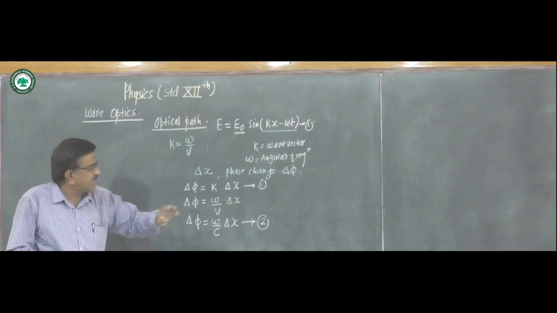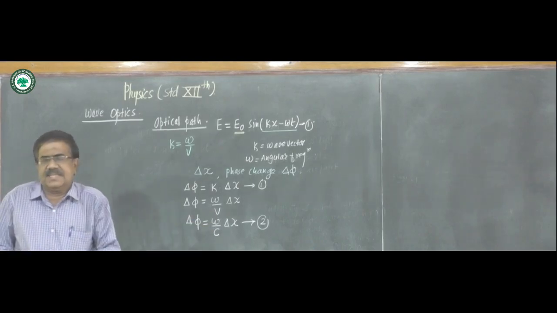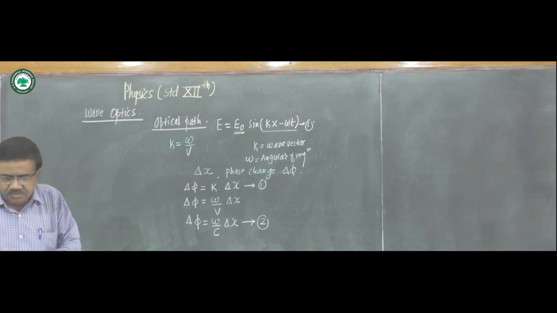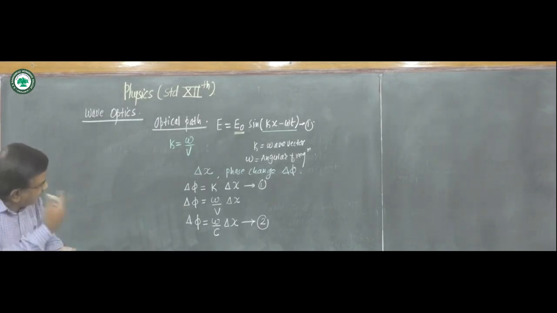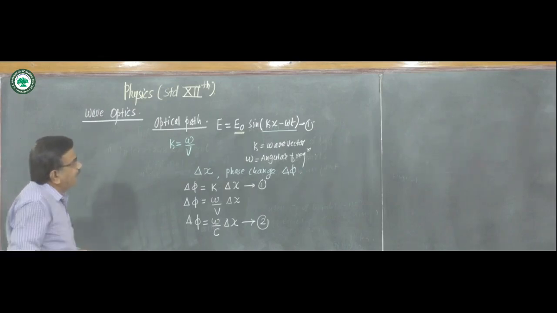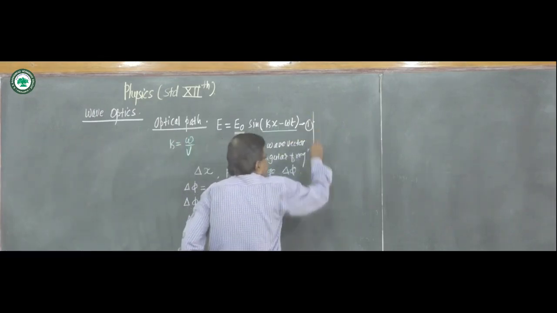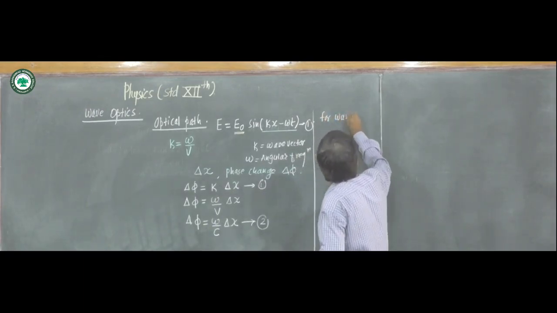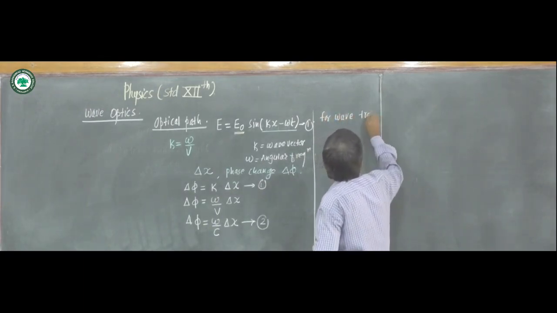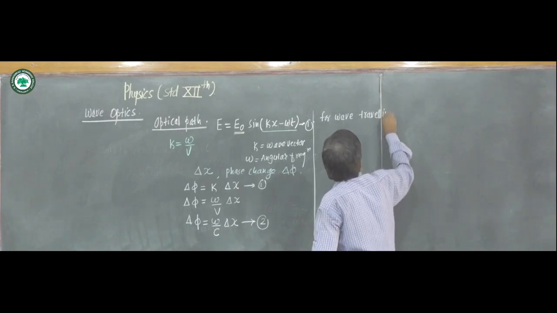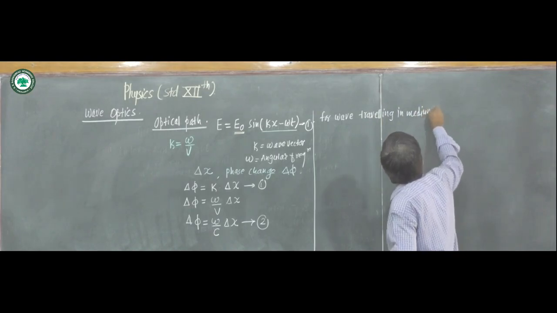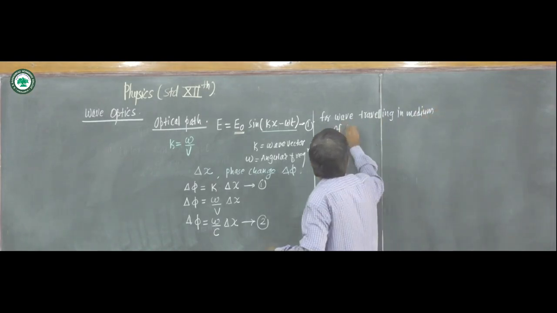So delta phi is omega upon c into delta x. Now for a wave traveling in a medium of refractive index n.